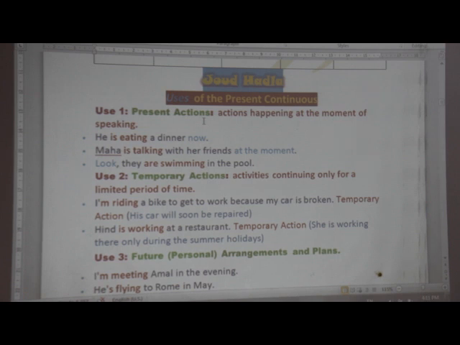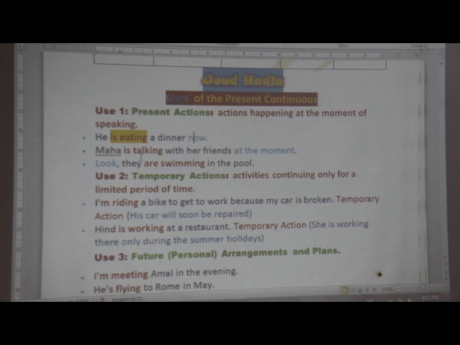For example, I am teaching you the present continuous tense right now. Another example, he's eating. So we need be in the present plus the verb plus ing, I mean the present participle. So he's eating dinner now. Pay attention: now, at this moment.